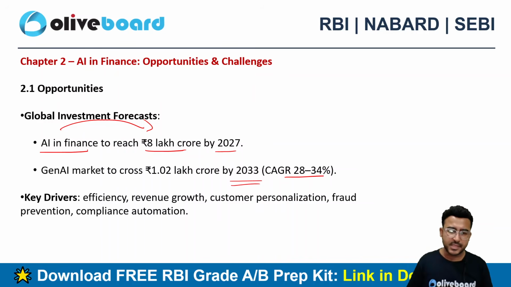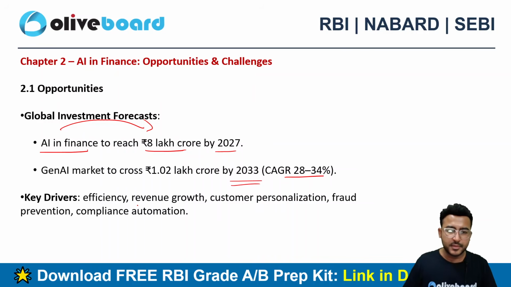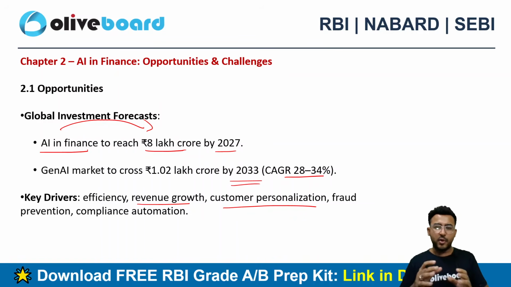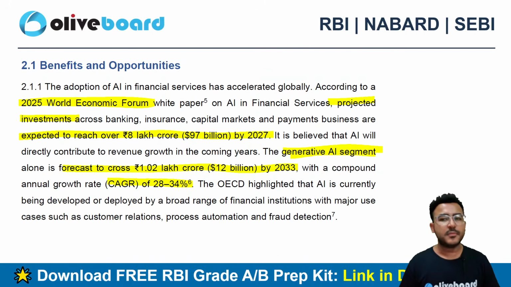What are the key drivers? Efficiency. If 10 people are able to do a particular task, and now only one AI bot is required with one person, then definitely it's creating efficiency here, right? Revenue growth. Revenues are growing because a lesser number of people are required to do the same amount of task. Customer personalization. Now AI models can give a kind of personalization which was earlier not possible. Fraud prevention and compliance automation are also some of the key drivers, right?